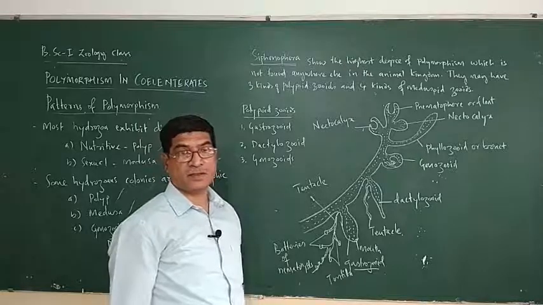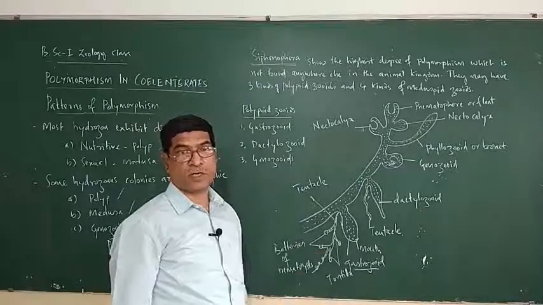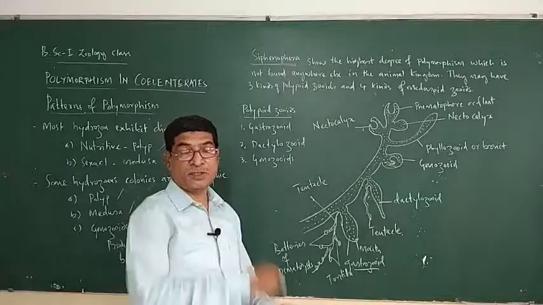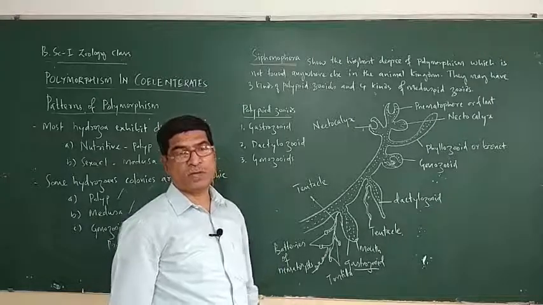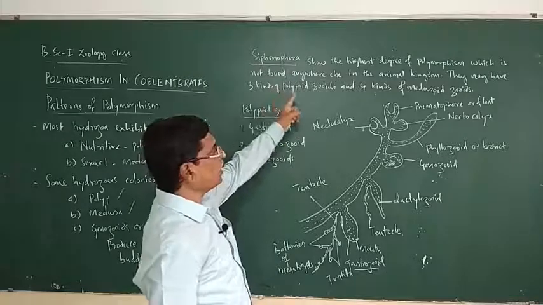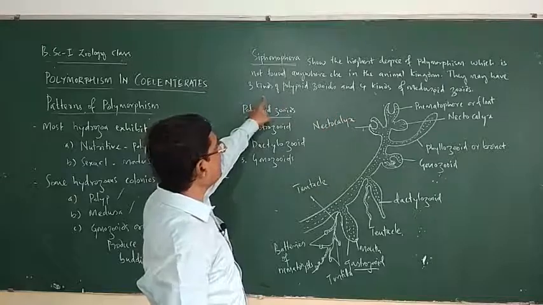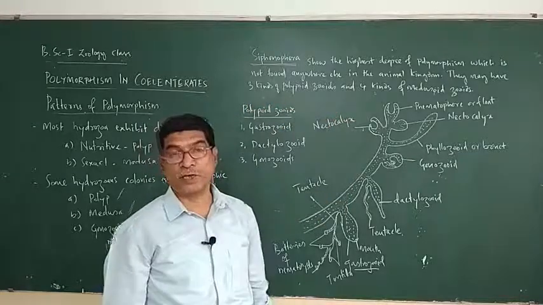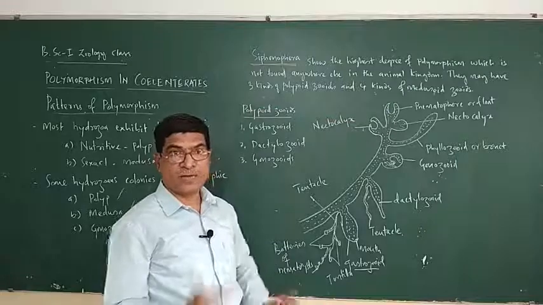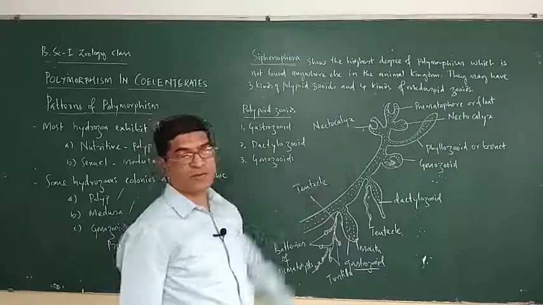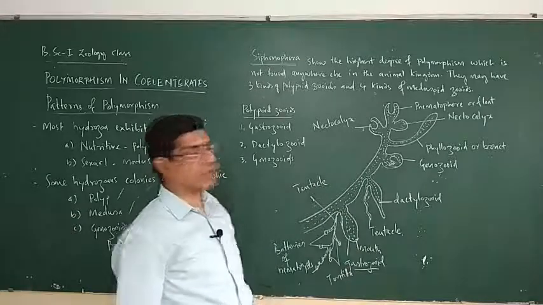Except cnidarians, and that too Siphonophora, no other animals exhibit such a degree of polymorphism. They may have 3 kinds of polypoid zooids and 4 kinds of medusoid zooids.